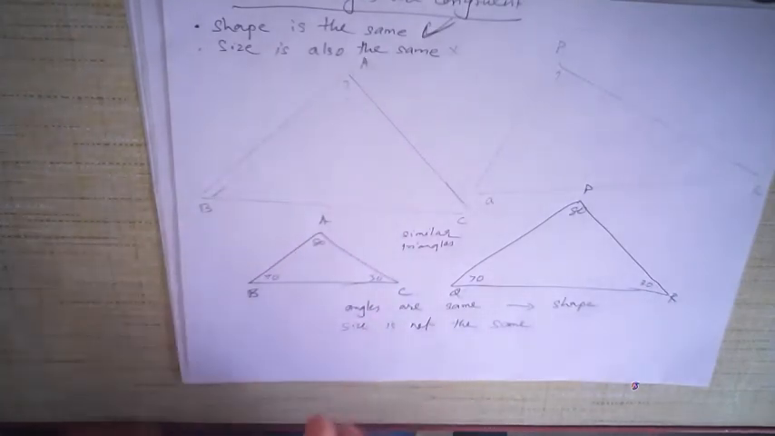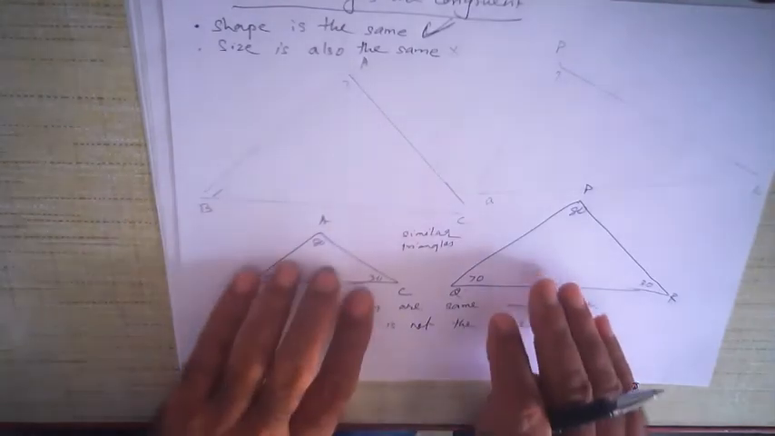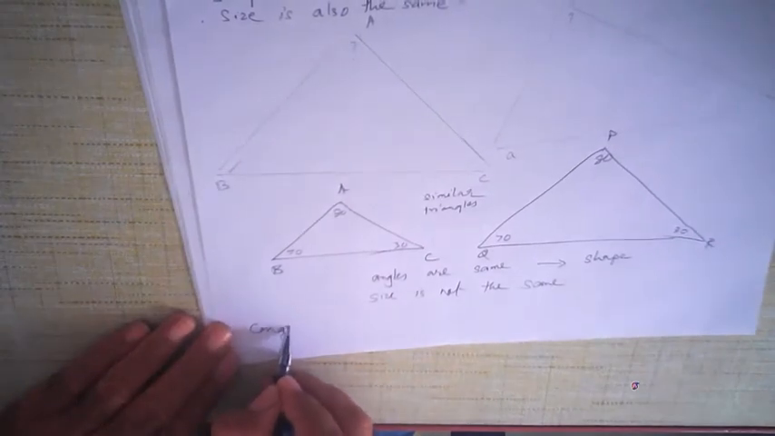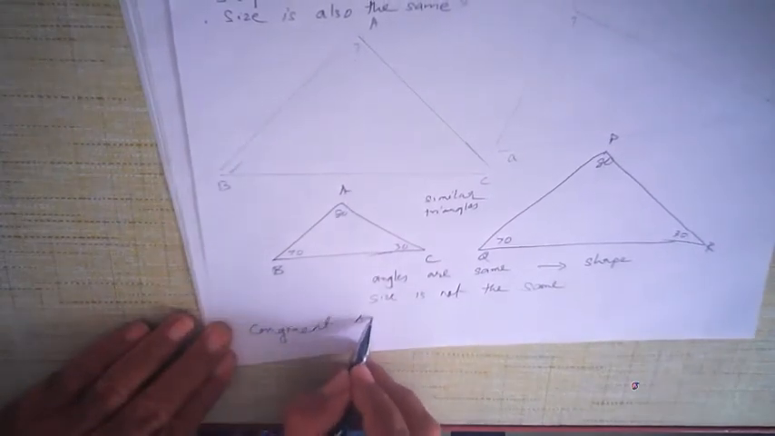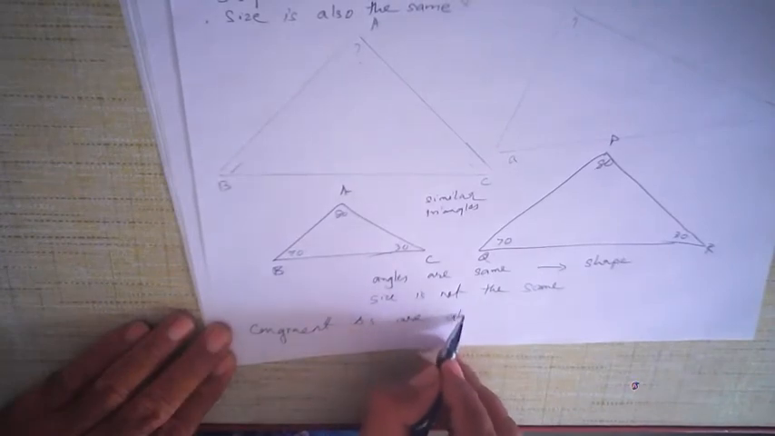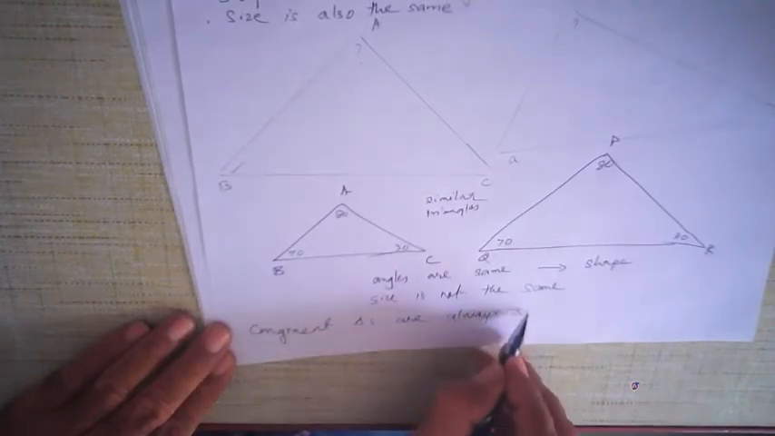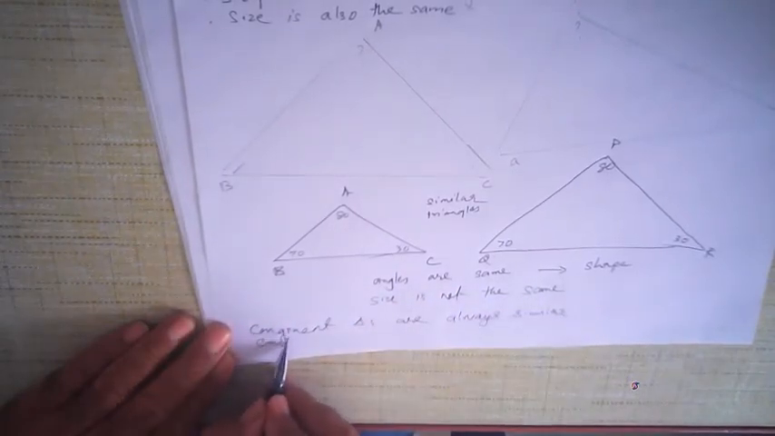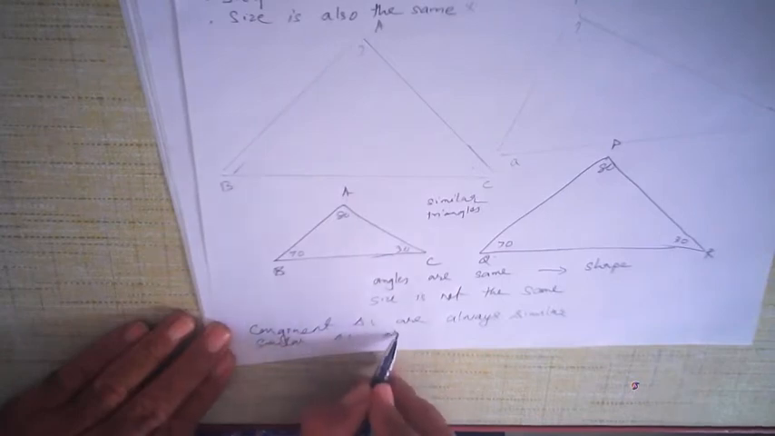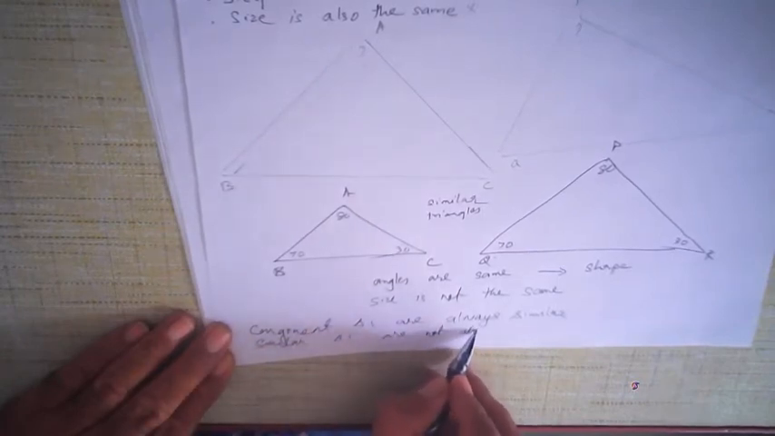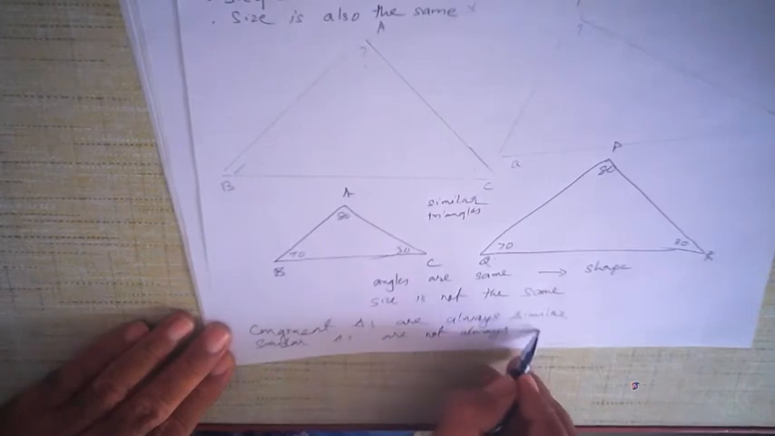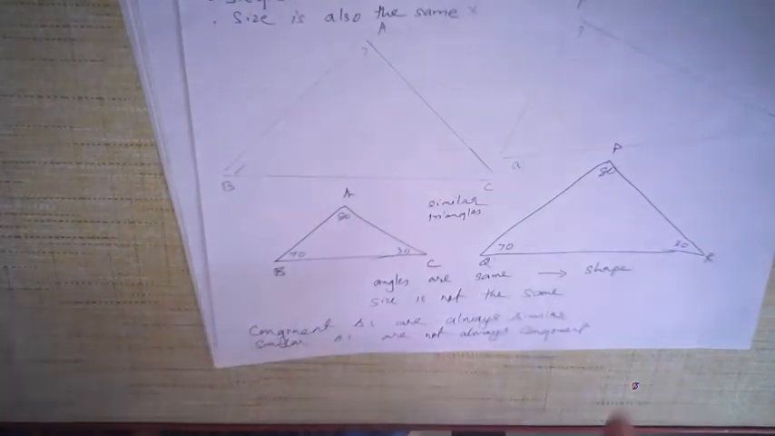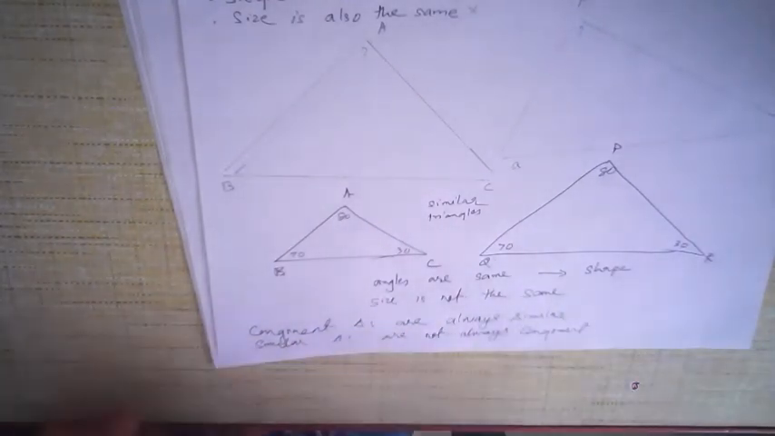If they are the same in shape as well as size, they are congruent as well as similar. So in other words, congruent triangles are always similar. But similar triangles are not always congruent. They may be congruent depending upon the condition, but congruent triangles will always be similar. Similar triangles are not always congruent.